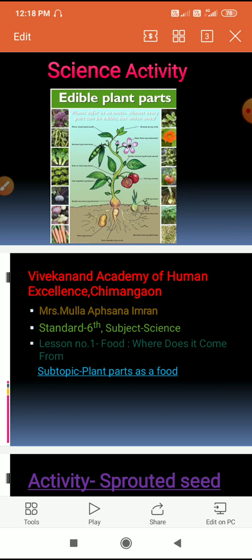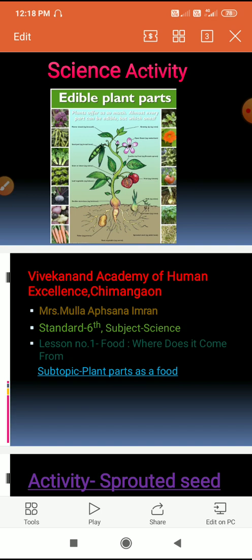For example, mustard plants. We know that mustard plant seeds give us oil and the leaves are used as a vegetable. Another example we can take is a banana plant. In the banana plant we eat the fruit raw, and the flower we use to prepare a vegetable. Means from this example we came to know that some plants have two or more edible parts.